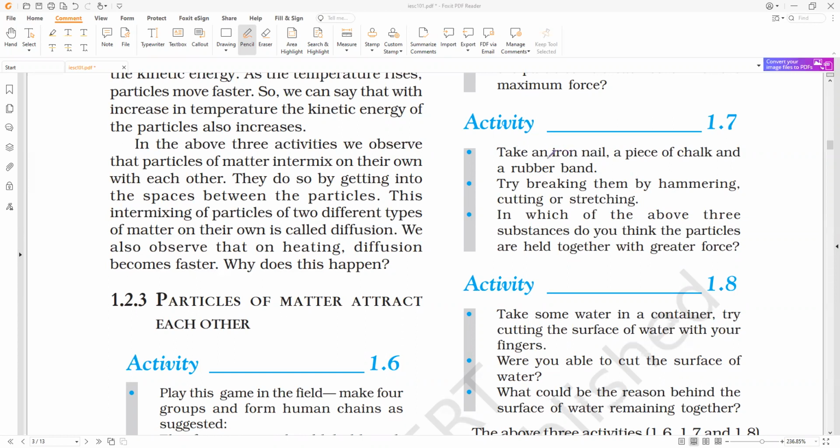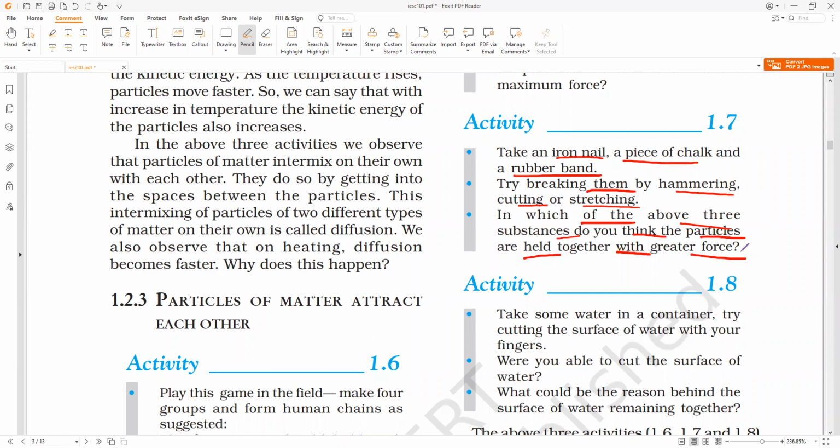Now you can take the iron nail, the piece of chalk, and the rubber band. All three are commonly called what? Solids. Now try to break them by hammering or cutting or stretching. Now in which of these three substances do you think the particles are held together with a greater force? Anybody? What is your conclusion? Iron nail.